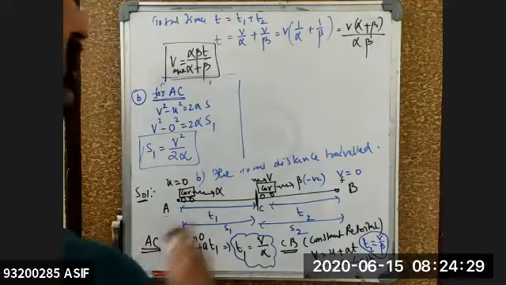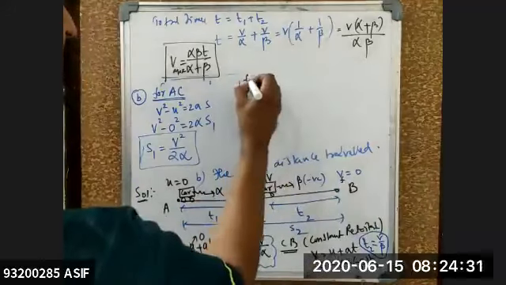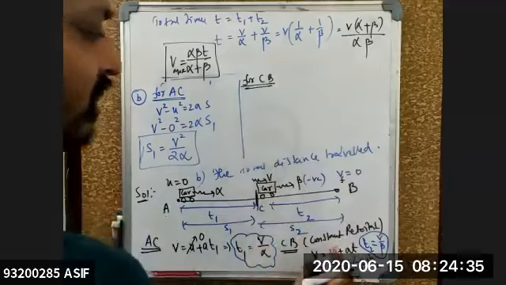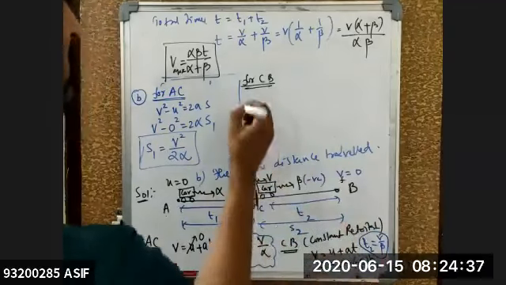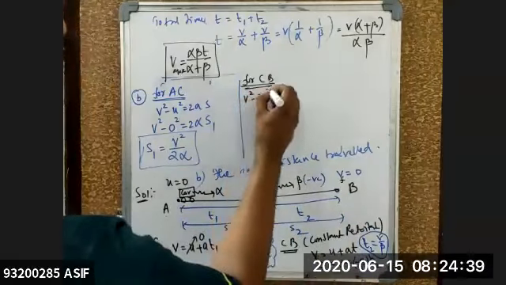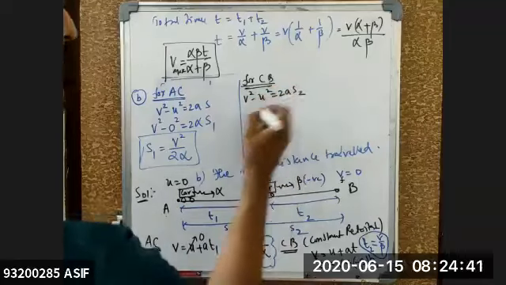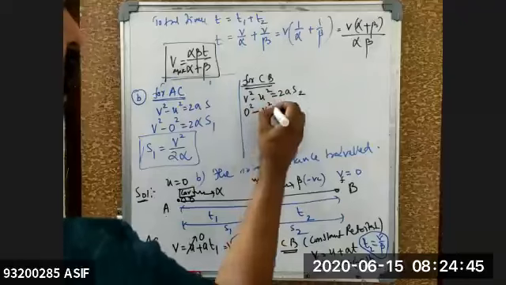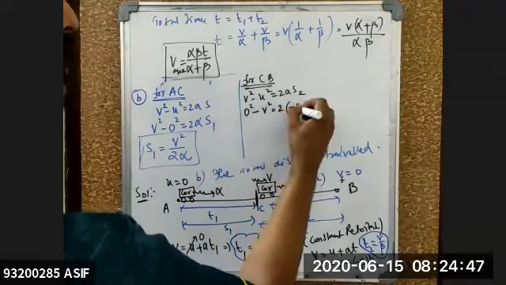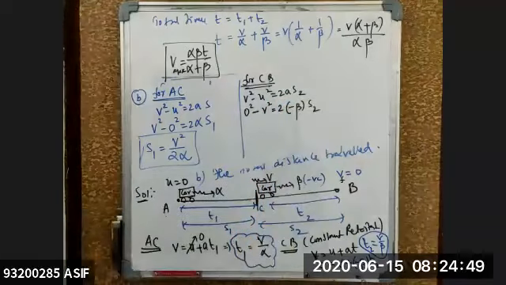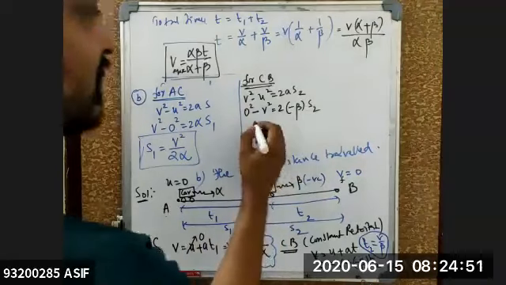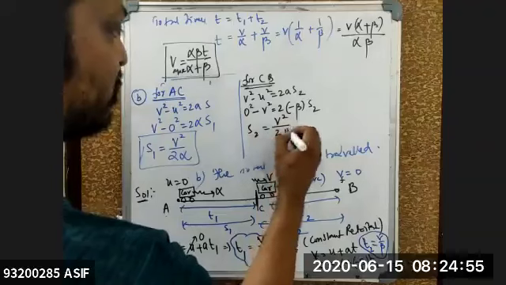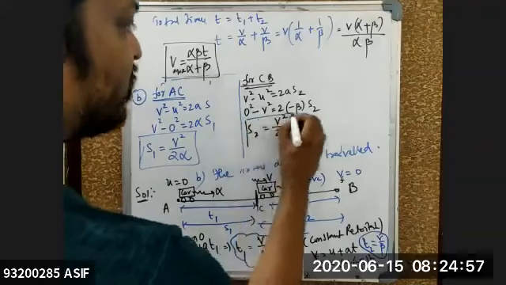The same way for C to B. What is it here? Constant retardation. So for this one also I can use the relation v square minus u square is equal to 2a into s2. Final velocity is 0. Initial velocity is v, so 0 minus v square is equal to 2 into minus beta into s2. So this minus will get cancelled. So s2 will become how much for me? V square by 2 times beta. So this is the value of your s2.